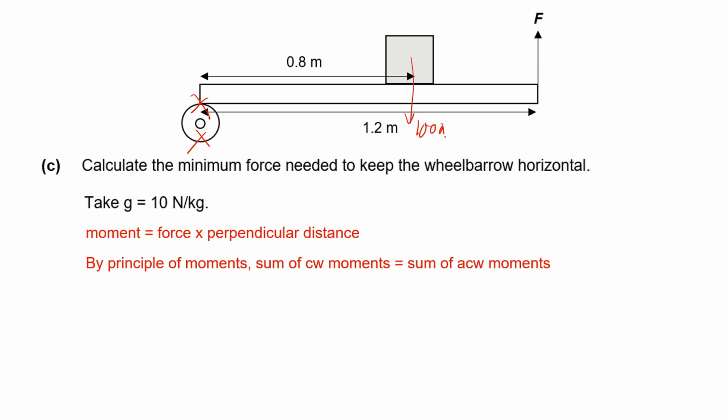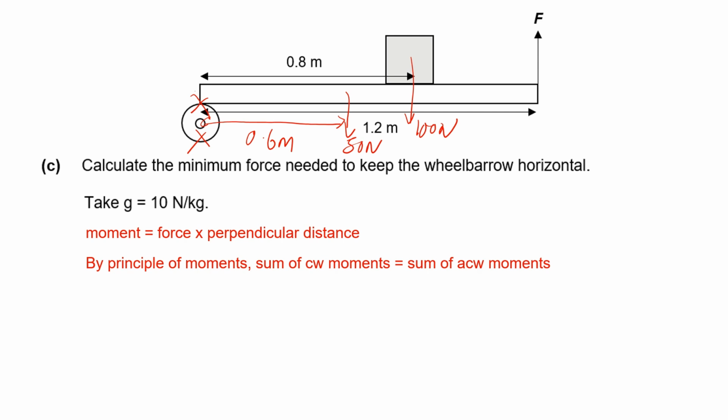I've got 100 newtons here, and I've got 50 newtons here, and this 50 newtons has a perpendicular distance of 0.6 meters. So where are my clockwise moments from? Where are my anti-clockwise moments from? Looking at my pivot on the left.